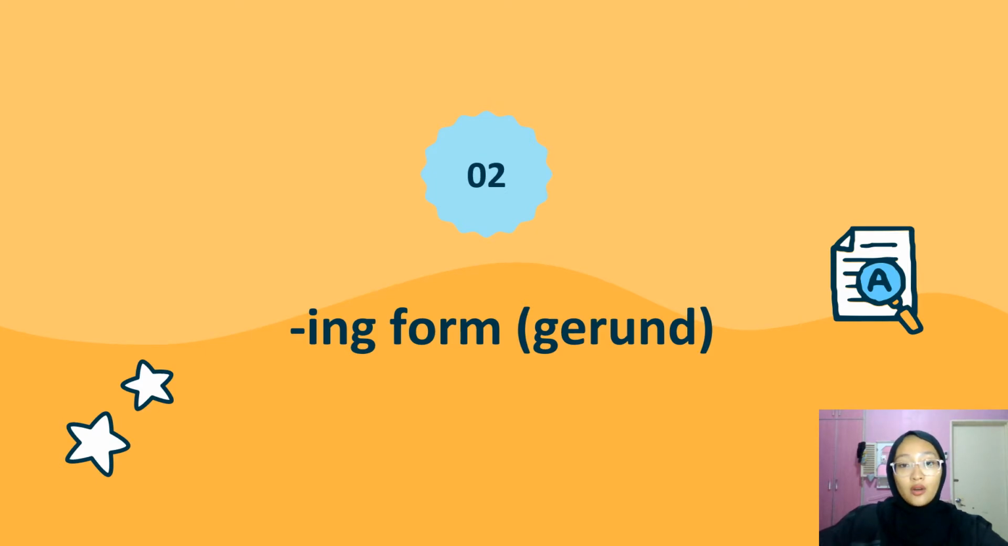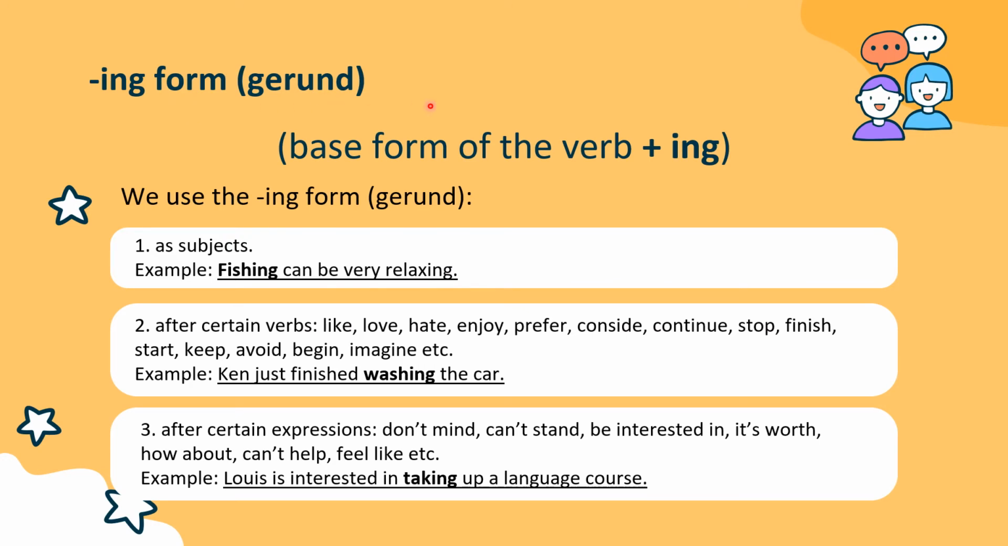Now we're going to move on to the ing form, which is gerund. So this is the structure of gerund. It's easy because it is only the base form of the verb plus ing. Before that, do you know what is gerund? So actually, we use gerund, the ing form, as a noun. Alright, so gerund is considered as nouns.